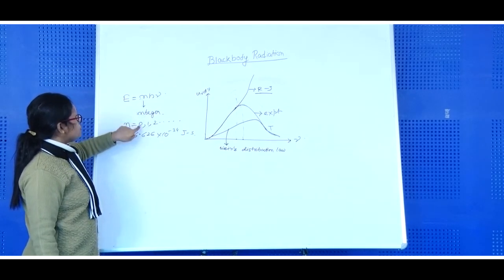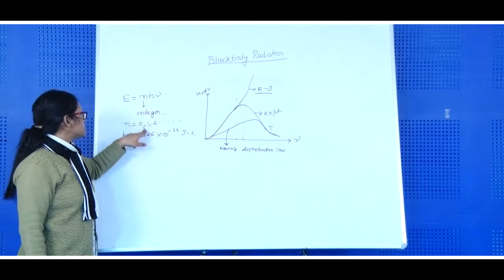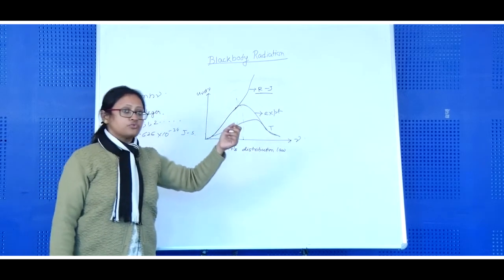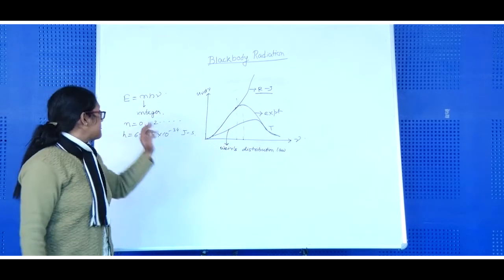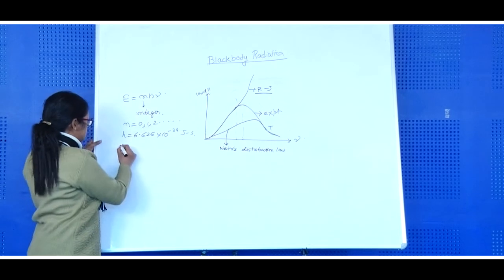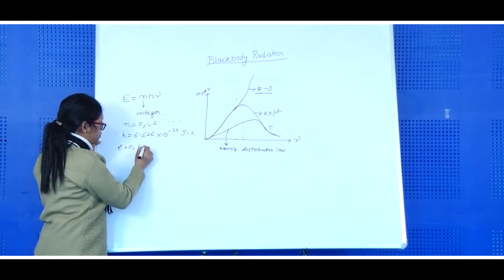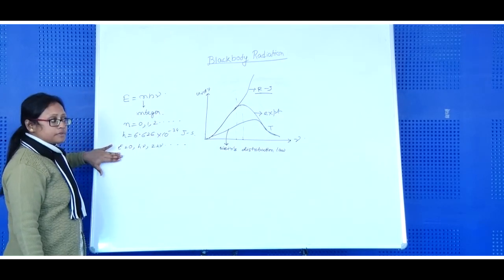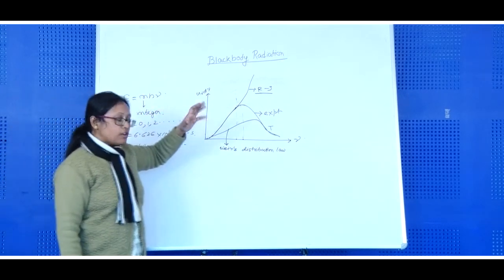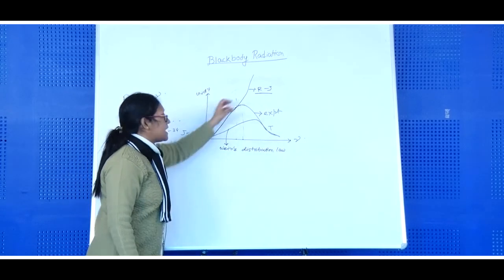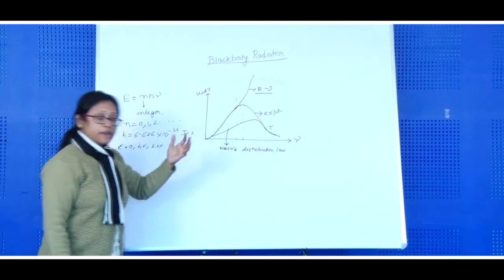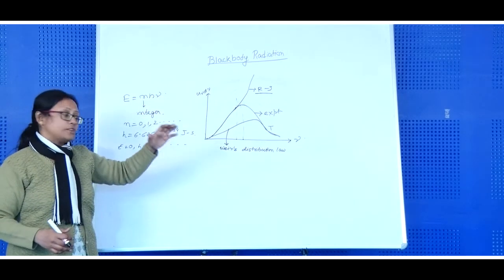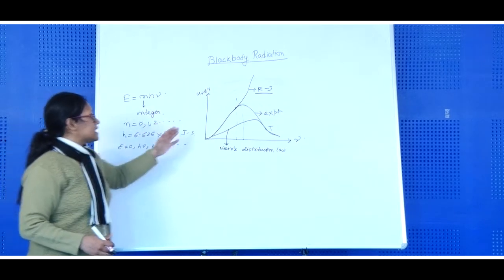As this n has values 0, 1, 2, 3, there are no other values in between, like 1.1, 1.2 or 1.05. So E has values 0, then h nu, then 2h nu, then 3h nu and so on. So it has discrete values. And this assumption was made on an ad hoc basis just to explain the experimental result. There was no experimental verification for this concept, but whatever result he obtained was absolutely perfect in explaining the experimental result.